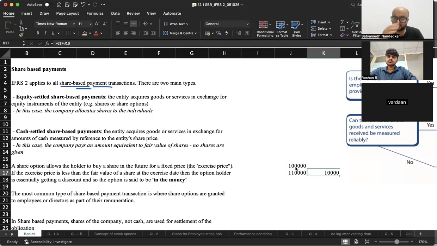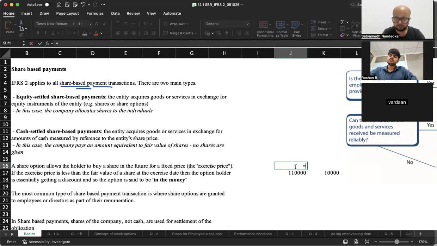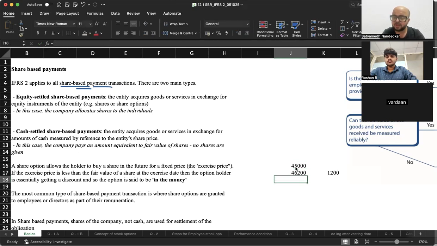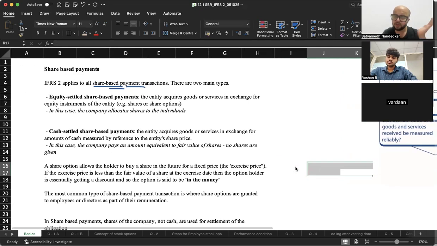I'm giving you an amount which is calculated on the basis of gold. Similarly, if I tell you, Roshan, I want to give you a gift. Whatever is the fair value of shares of State Bank of India on your result day versus whatever is the fair value today, the difference between the two I will give you. Let's say I have 50 shares of SBI, each worth 900, and I tell Roshan whatever is the difference, I'll pay you that. Say the value is 924 on his result date. I will pay him 1200. This is a share-based payment, no shares are getting issued. These are known as cash settled share-based payments.